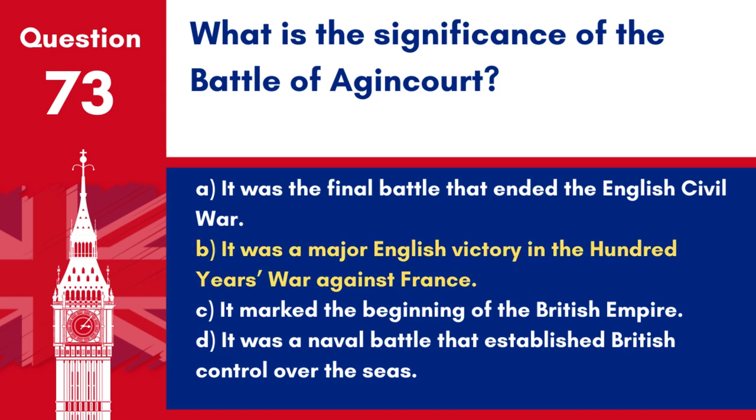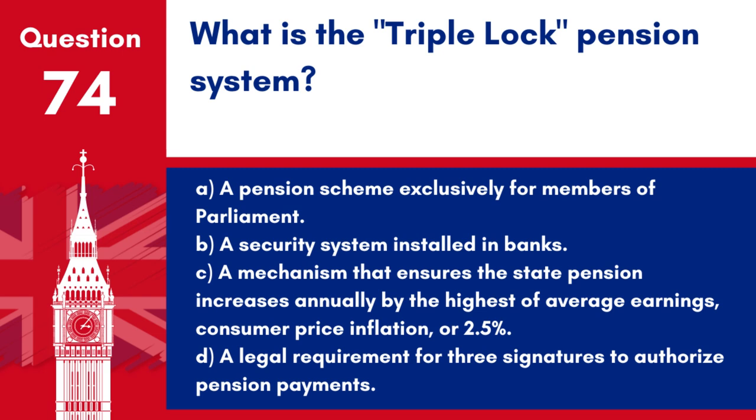Answer: B. It was a major English victory in the 100 Years' War against France. The Battle of Agincourt in 1415 is celebrated for the remarkable victory by the English, led by King Henry V, despite being heavily outnumbered.